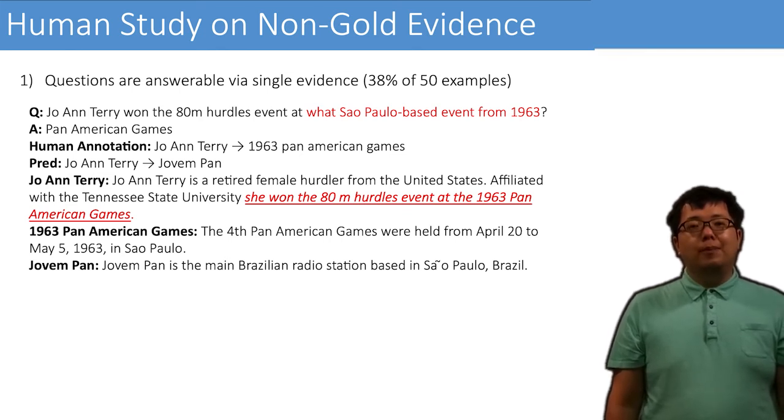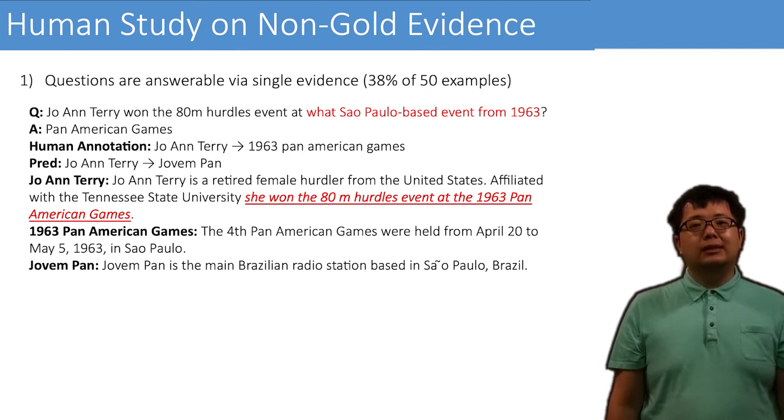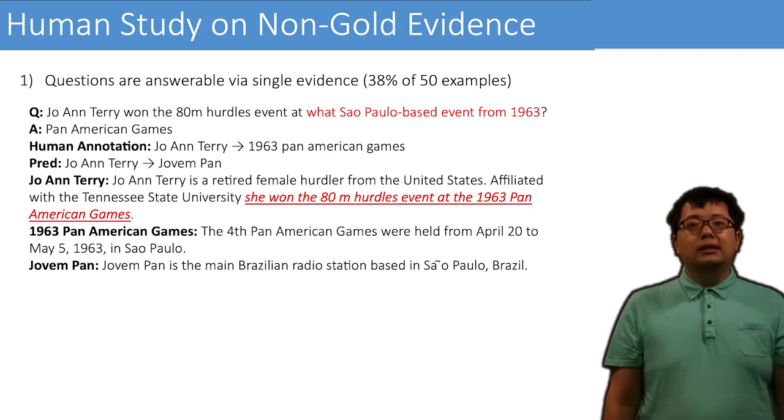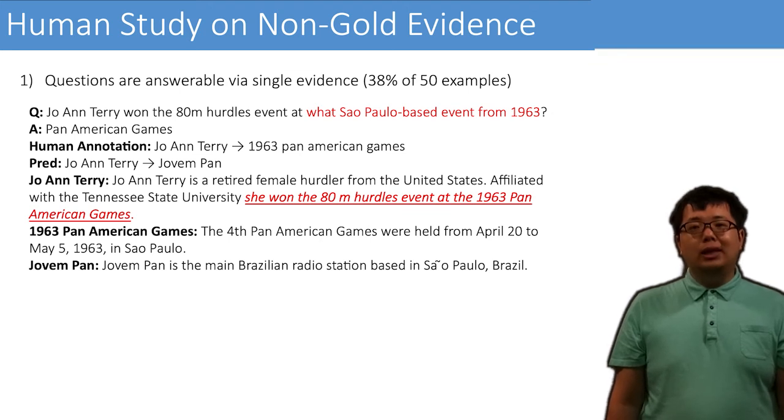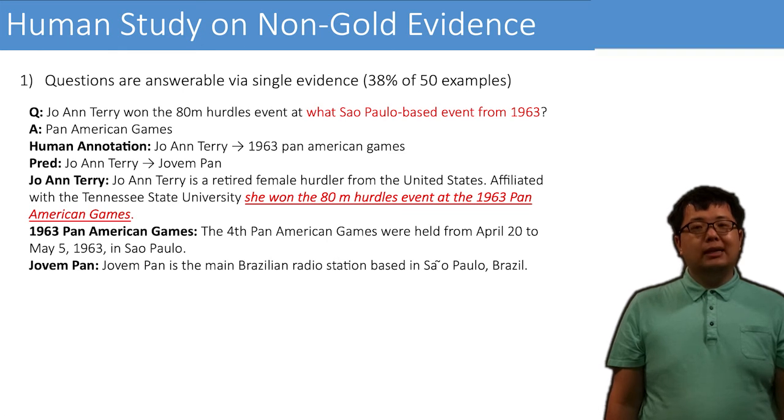So we manually annotate 50 examples where the predicted evidence does not match the gold one. 38% of the questions are answerable via single evidence pieces, so they are not actually multi-hop questions. For this example, the first evidence piece already answers the question. Even though DistDR does not find the correct second evidence piece, it already finds the most salient training signals.